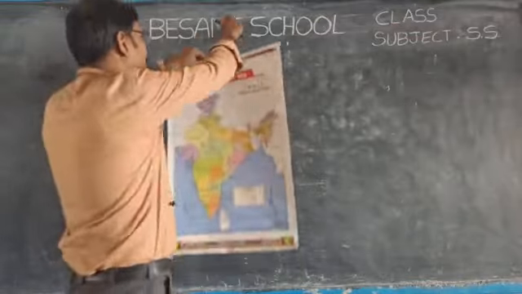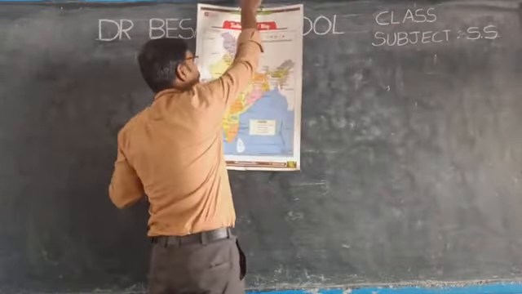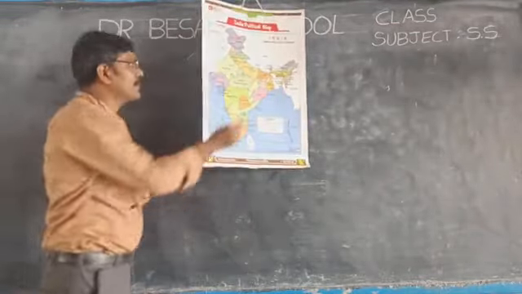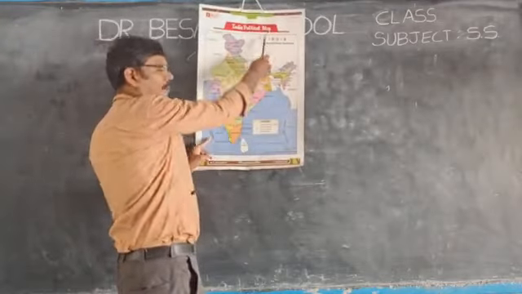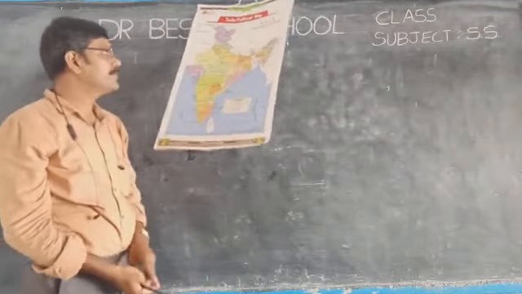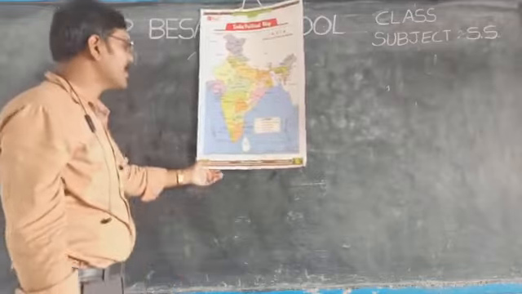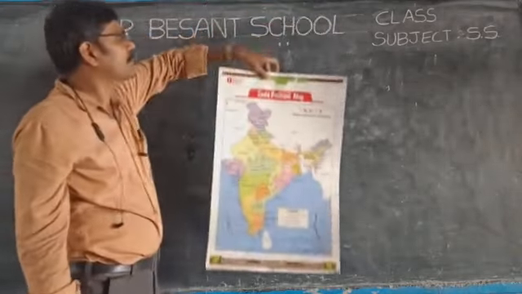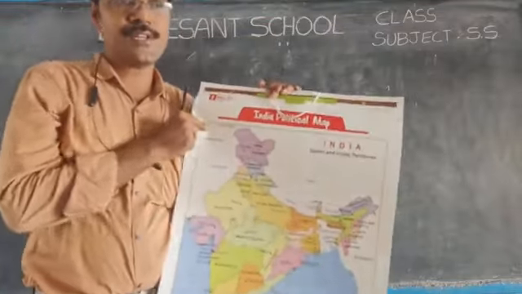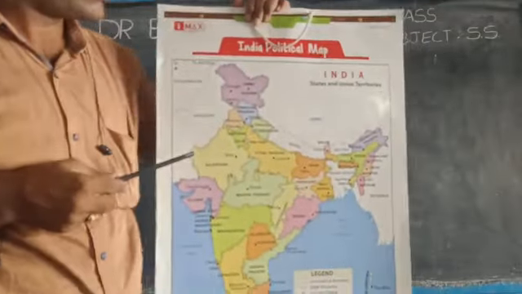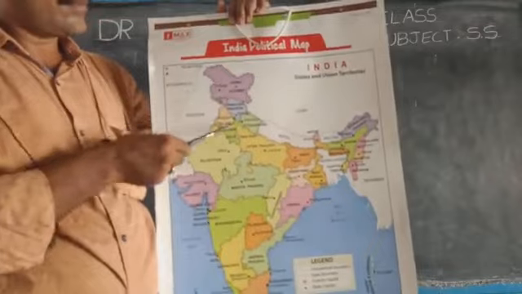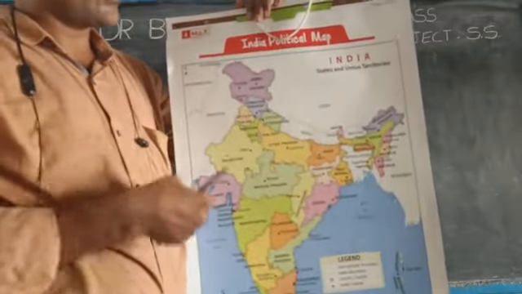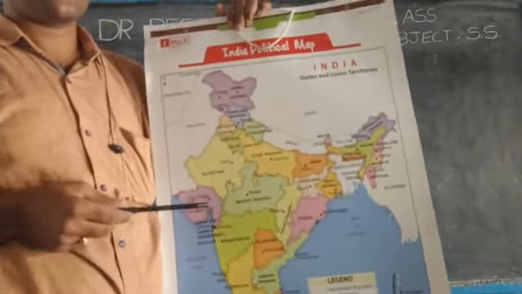Let us see the political map of India. This is a political map. You can see India's political map. Children, we need to know this one. Okay, children, here in the India map, these are the states and union territories found here.